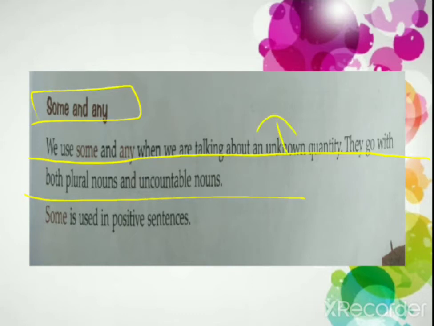What is the meaning of unknown quantity? Something that you don't know. Unknown is something that you don't know. Okay, so unknown quantity means a quantity that you don't know at all, for that what will we use? Some and any. Next, it is for plural or uncountable, for both countable and uncountable we can use some and any. Okay, now there are some rules where you have to use.